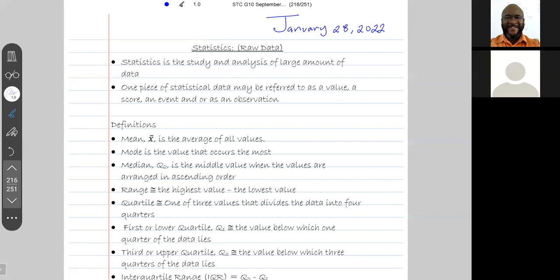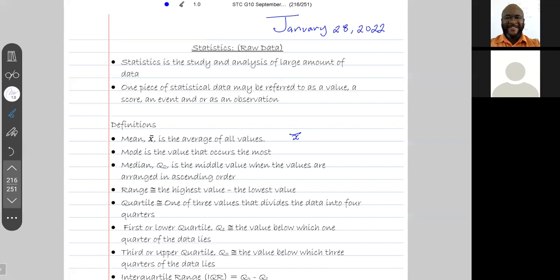Guys, here are some definitions. Now in statistics, the symbol for mean is X bar. At least I call it X bar.